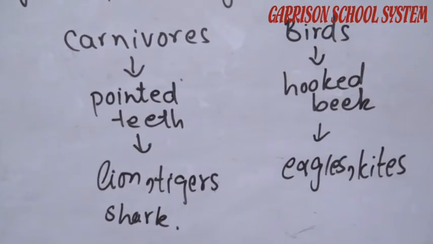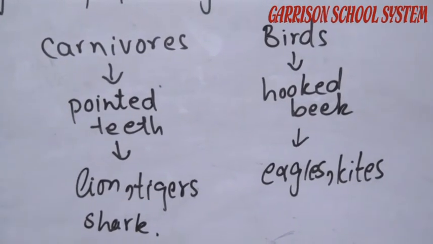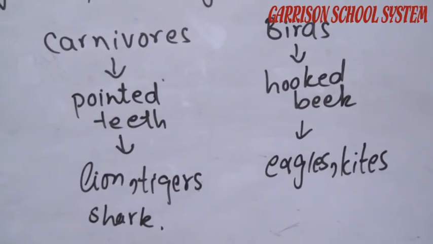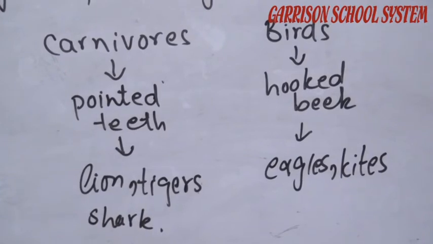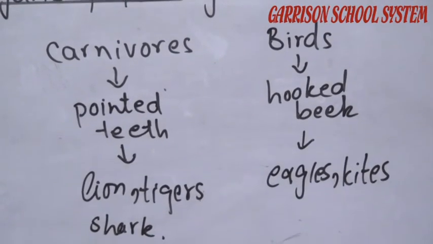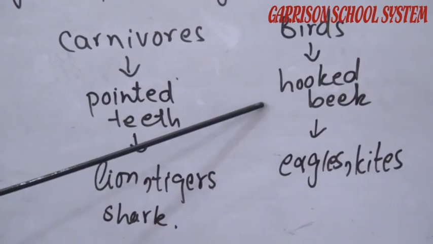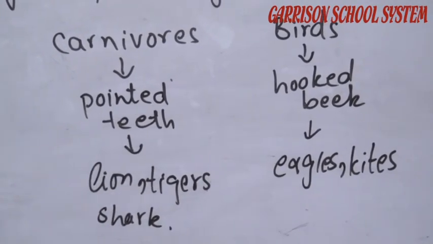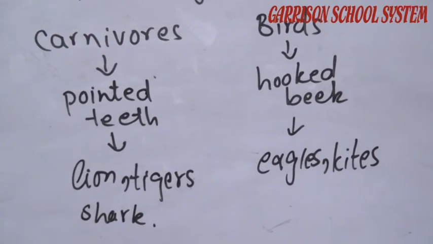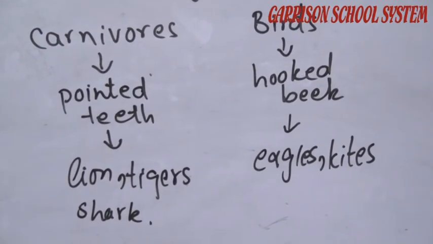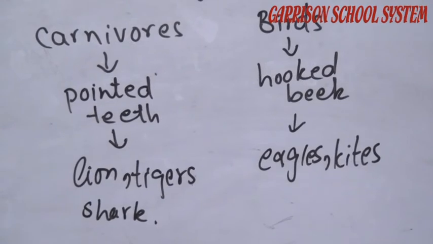Birds of prey like eagles and kites have sharp and strong hooked beaks and claws to catch their prey and to tear the flesh.